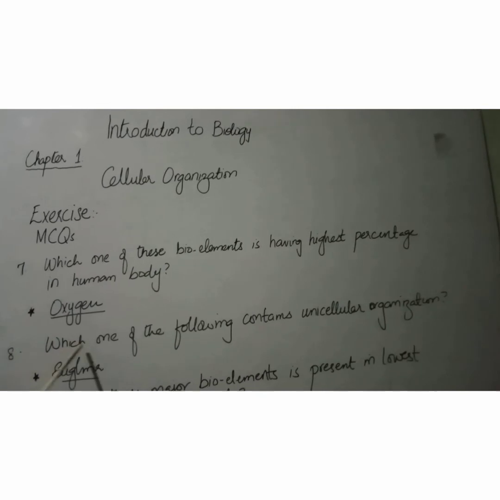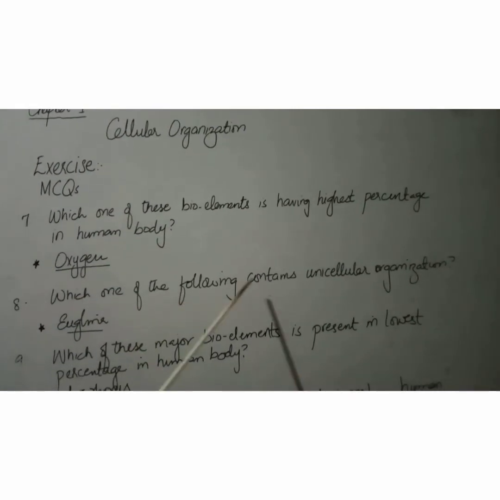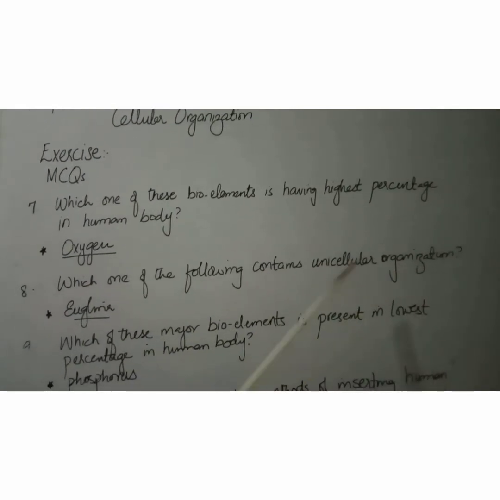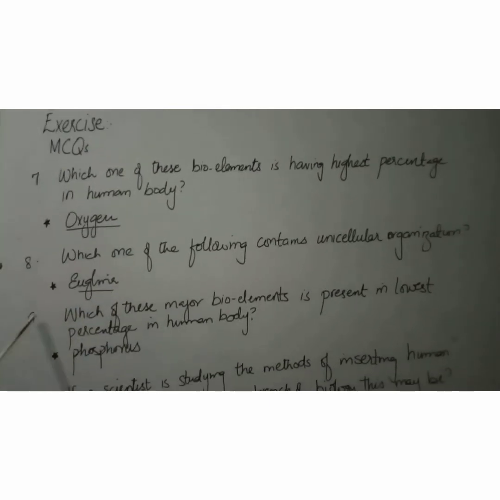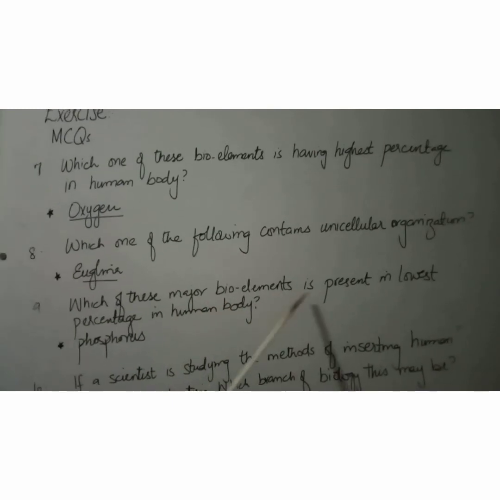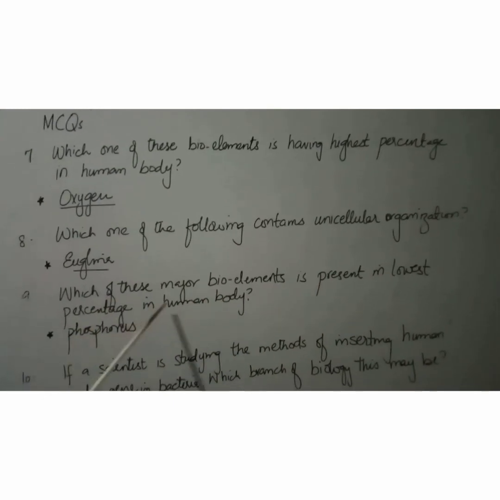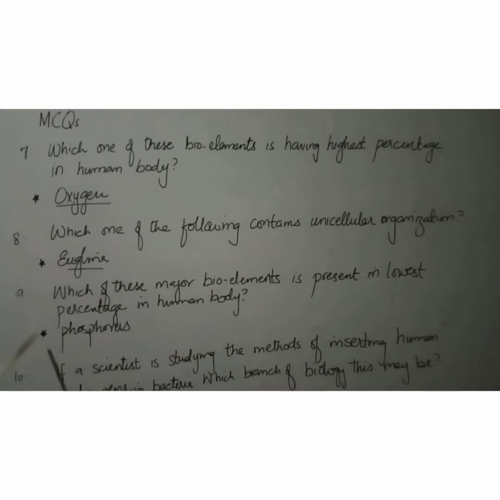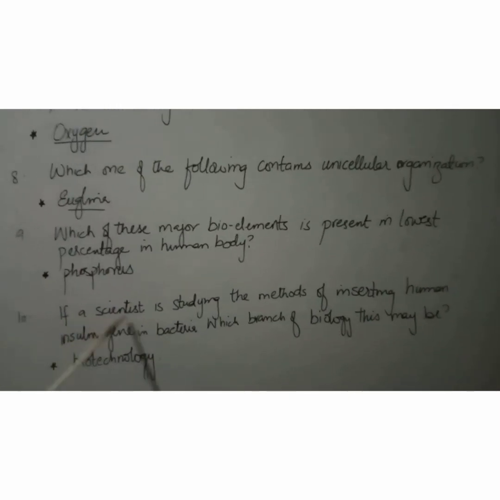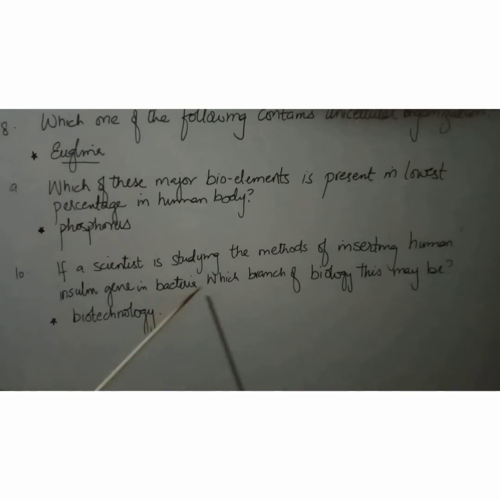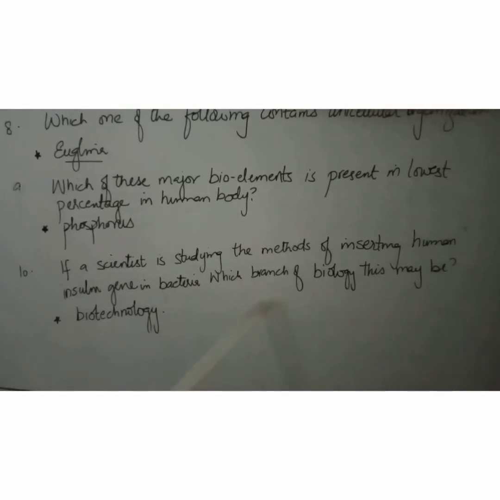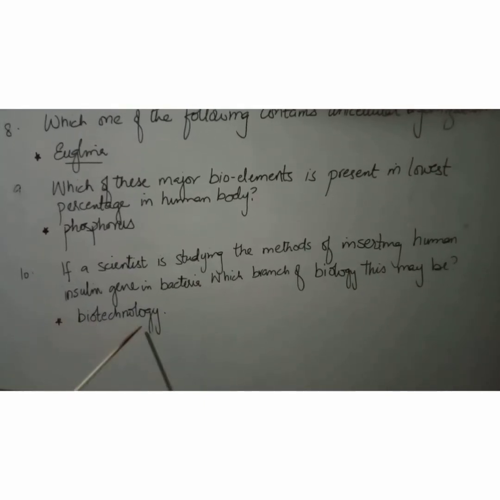Number 8, which one of the following contains unicellular organization? The correct answer is euglena. Number 9, which of these major bioelements is present in the lowest percentage in the human body? The correct answer is phosphorus. Number 10, if a scientist is studying the methods of inserting the human insulin gene in bacteria, which branch of biology may this be? The correct answer is biotechnology.